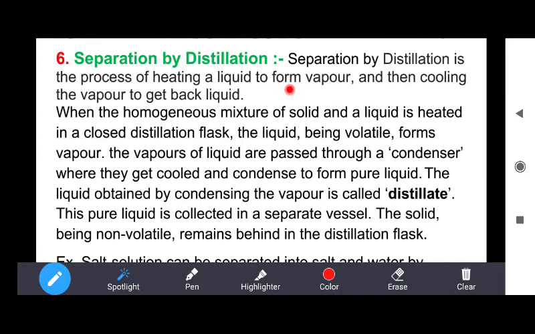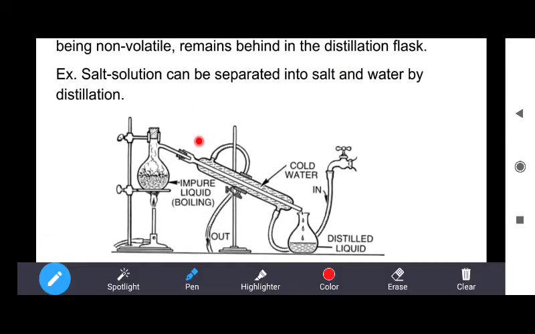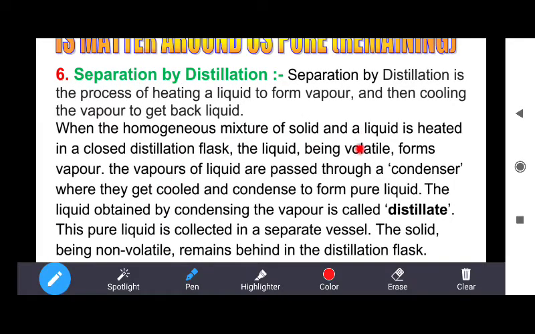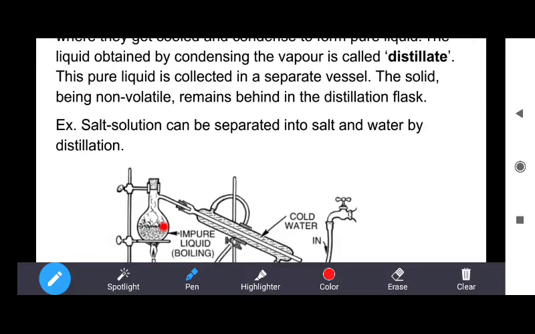Means in this process, firstly you have to heat the mixture in which liquid is converted into vapors, and then the vapors are again condensed to get back liquid. So when a homogeneous mixture of solid and liquid is heated in a closed distillation flask, this is known as the distillation flask, the liquid being volatile forms vapors.